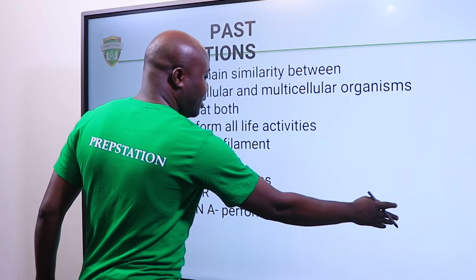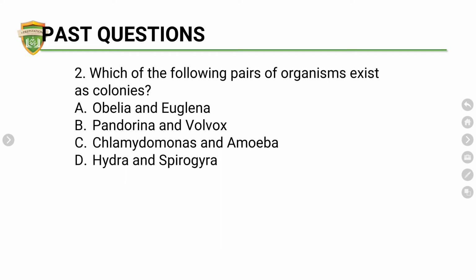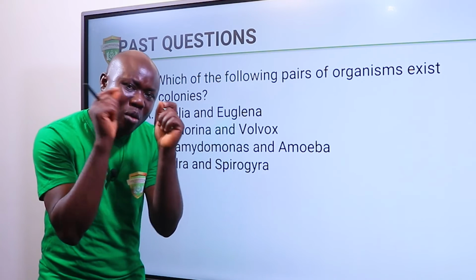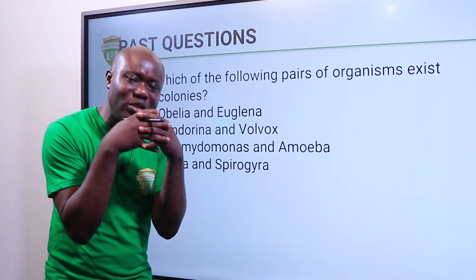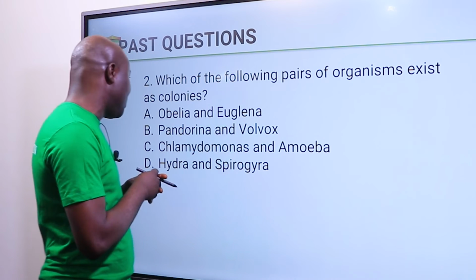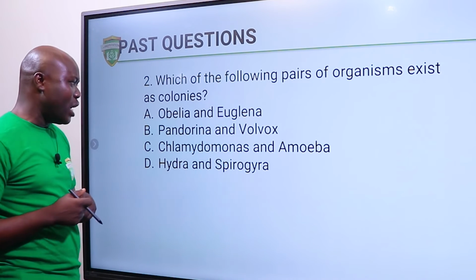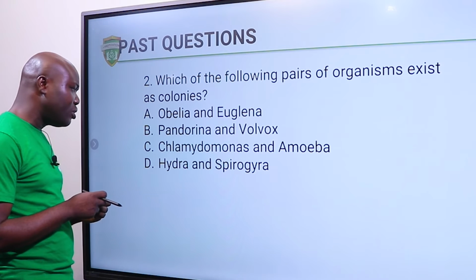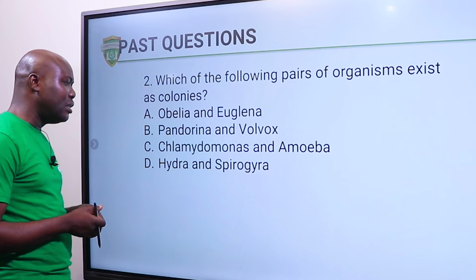So let's look at the next question. Which of the following pairs of organisms exist as colonies? I already told you what a colony is, or the type of organism that exists as a colony. I told you that they come together. You don't see them existing one by one. They are always clustered. You always see all of them together. Option A, Obelia and Euglena, no, that's not the answer. We have Pandorina and Volvox. We have Chlamydomonas and Amoeba.